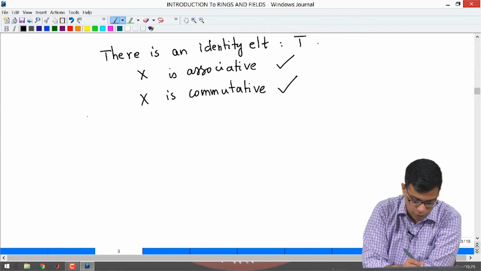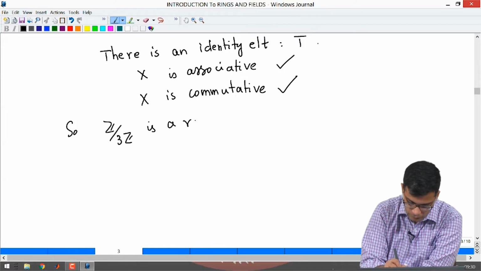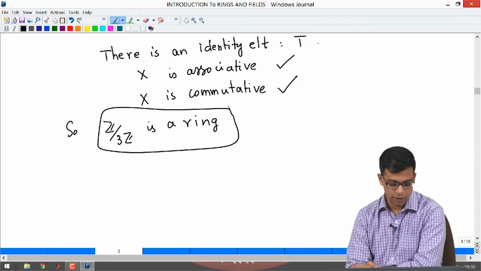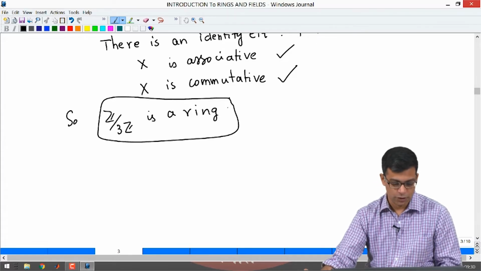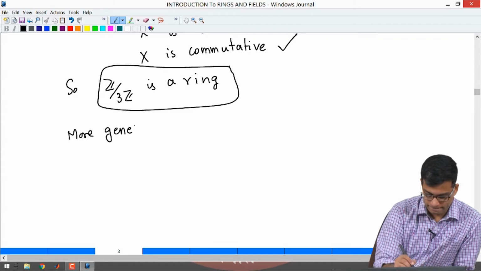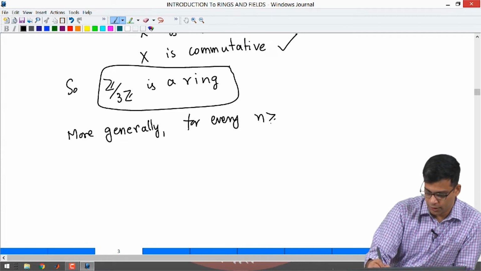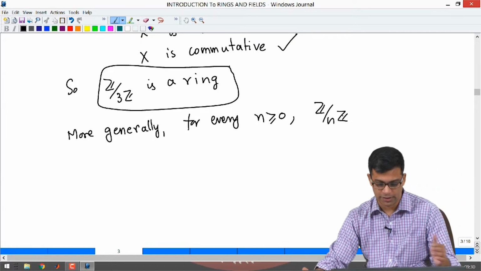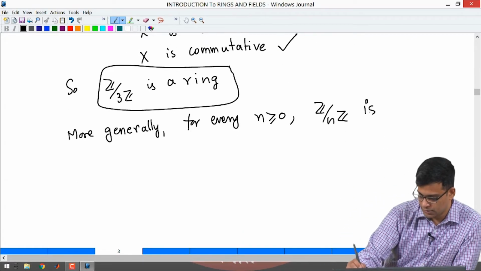So we are able to conclude now that Z mod 3Z is a ring. Z mod 3Z is a ring with exactly 3 elements. More generally, for every non-negative integer n, there is absolutely no difference, it is exactly the same calculation. If you replace 3 by n, you get that Z mod nZ is a ring.